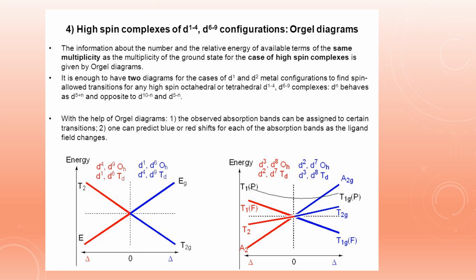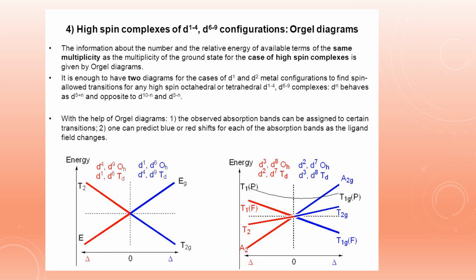High spin complexes of d1 to d4 and d6 to d9 configurations. So the information about the number and relative energy of available terms of the same multiplicity as the multiplicity of the ground state for the case of high spin complexes. So high spin complexes means weak field that we have discussed in the starting. So weak field, high spin; strong field, low spin. So it is enough to have two diagrams for the cases.